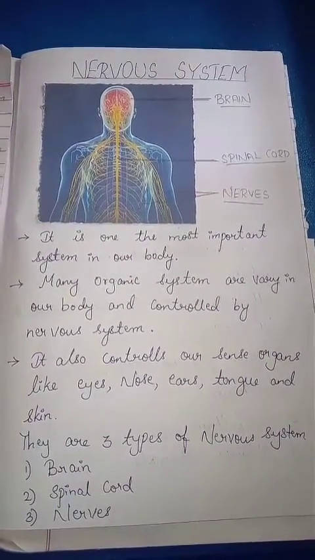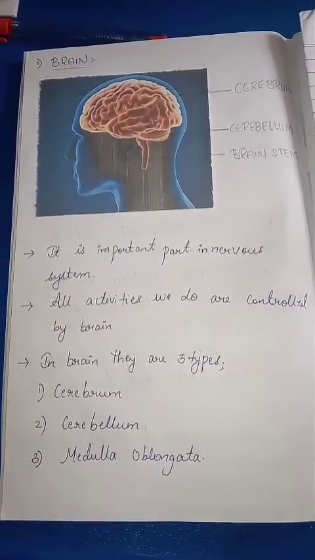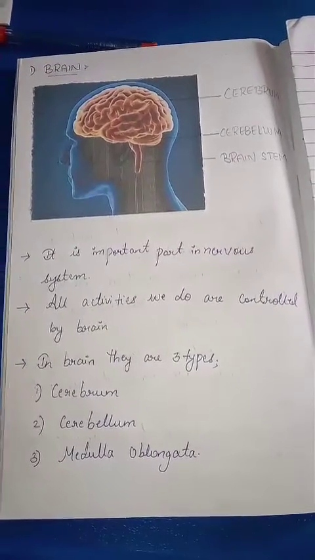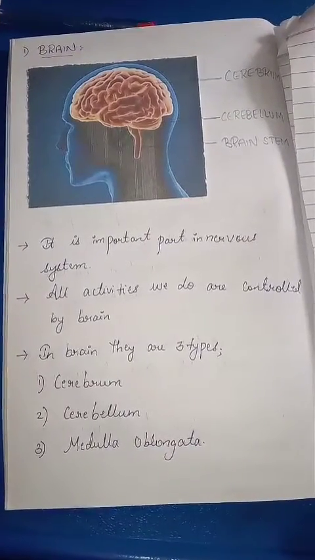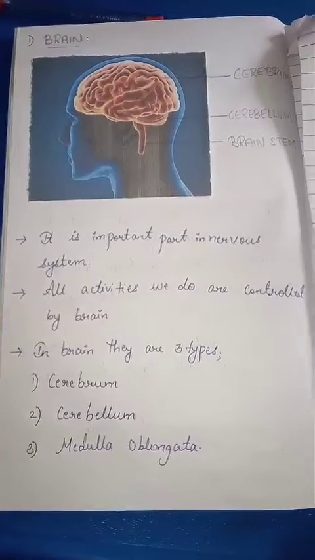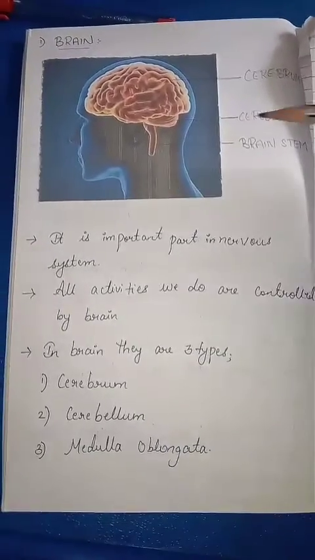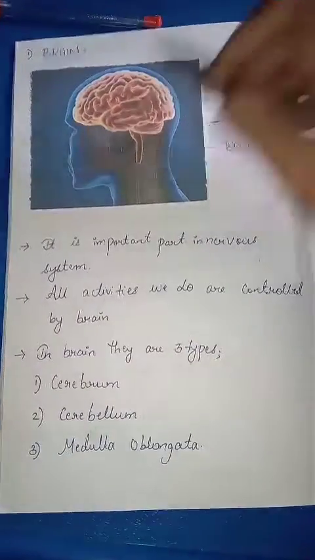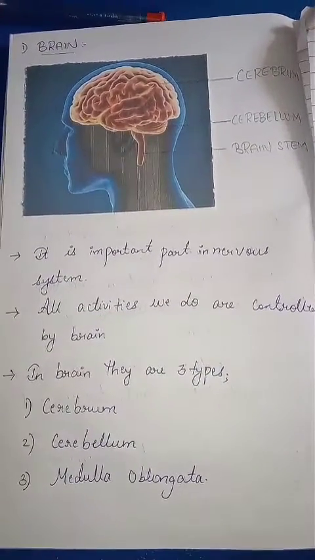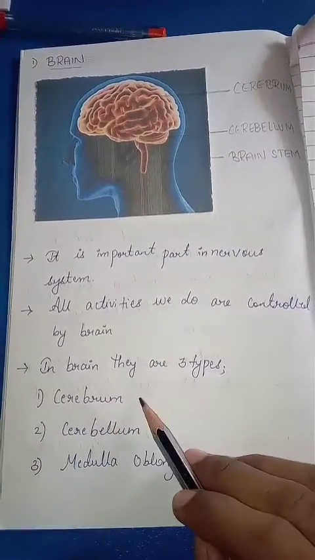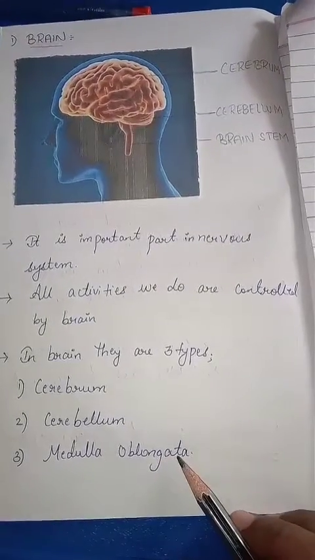The first part is the brain. The brain is the important part in our nervous system. All the activities we do are controlled by the brain. It has a memory which stores information, and we can recall the information when it is needed. It is above the spinal cord and is protected by a thick layer of bones called the skull. In the brain there are three parts: the cerebrum, cerebellum and medulla oblongata, which is also called the brainstem.